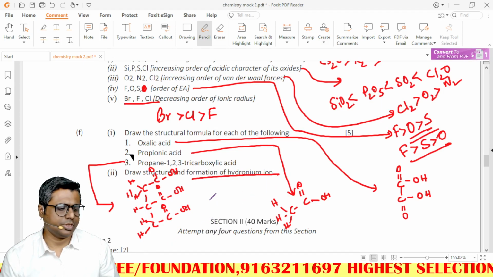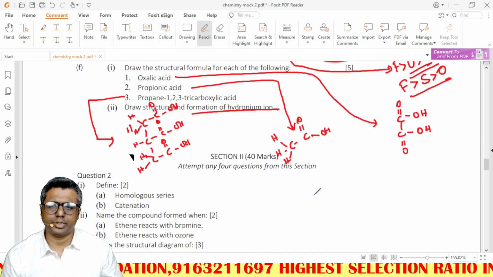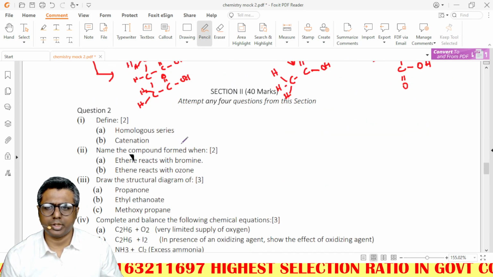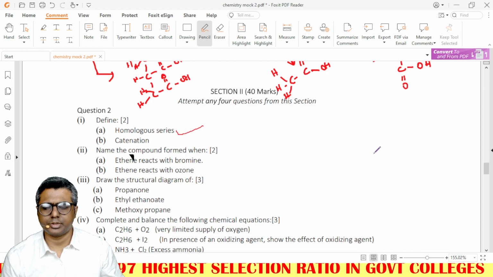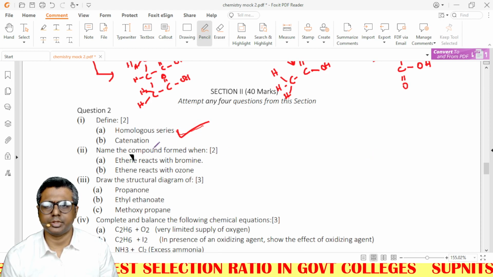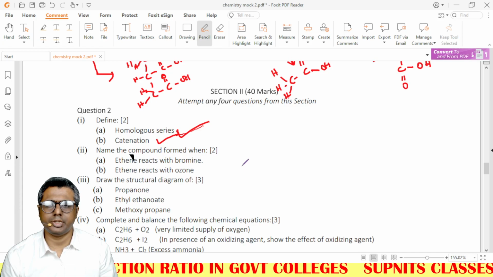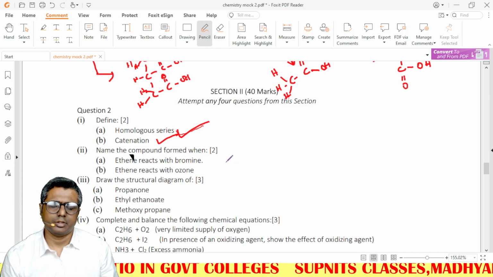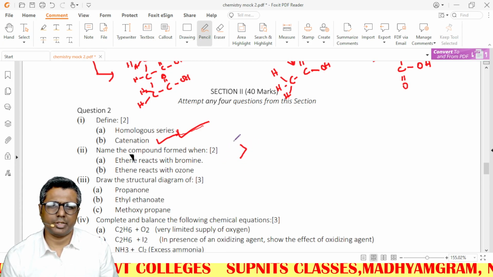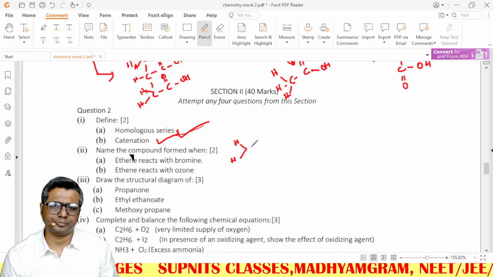Draw formation of hydronium ion. This I am not going to discuss. Text based question, please do this. Homologous series, very simple question, please do this. Catenation you can do. Ethene reacts with bromine. These things are very easy questions. I'm showing one.